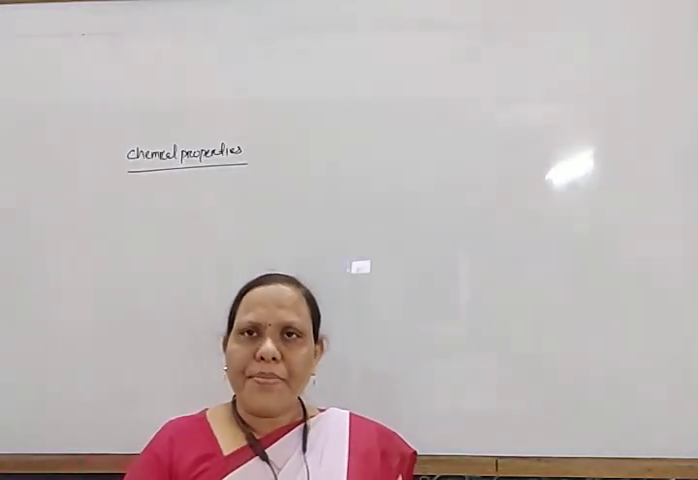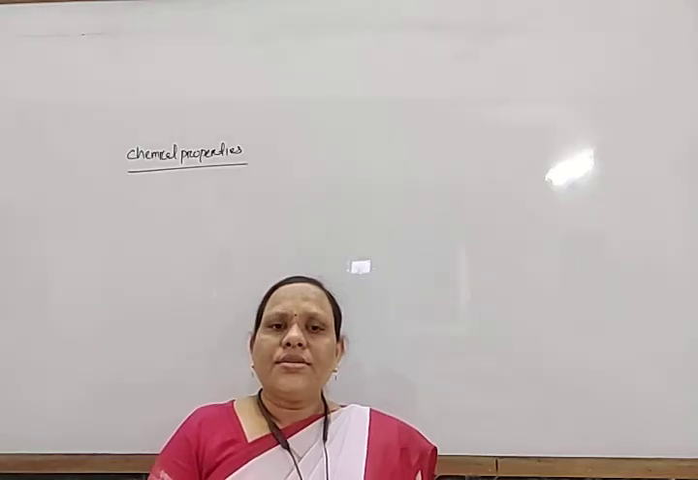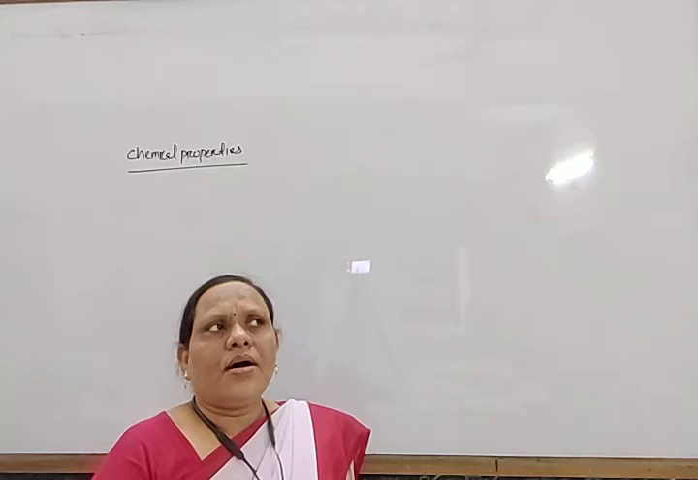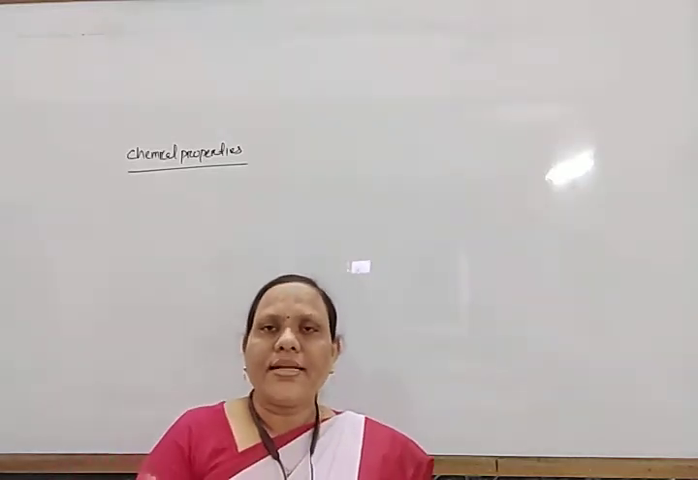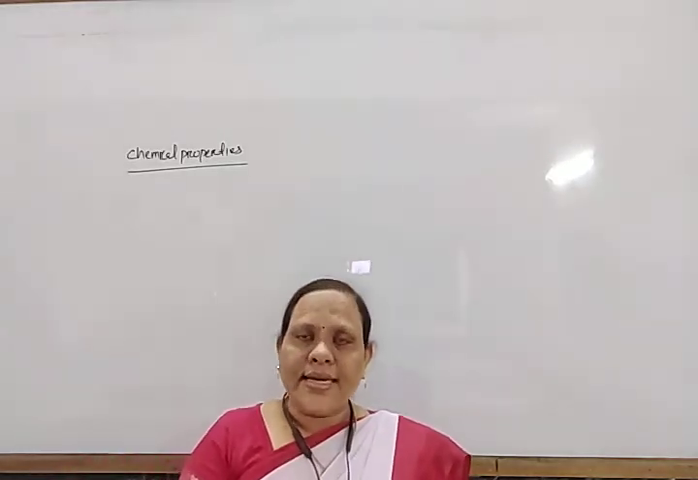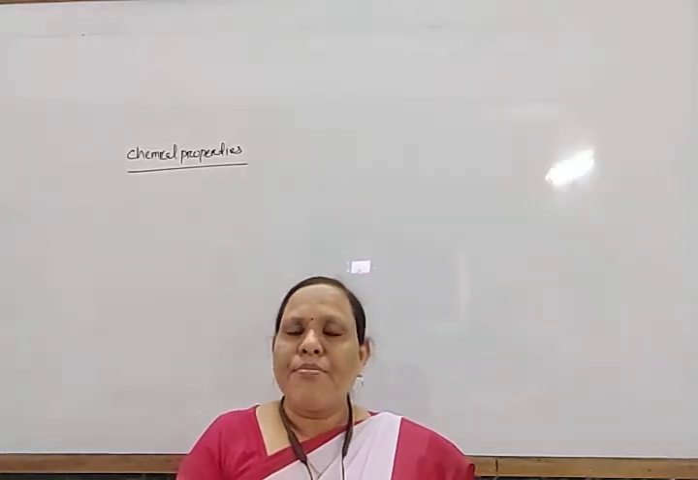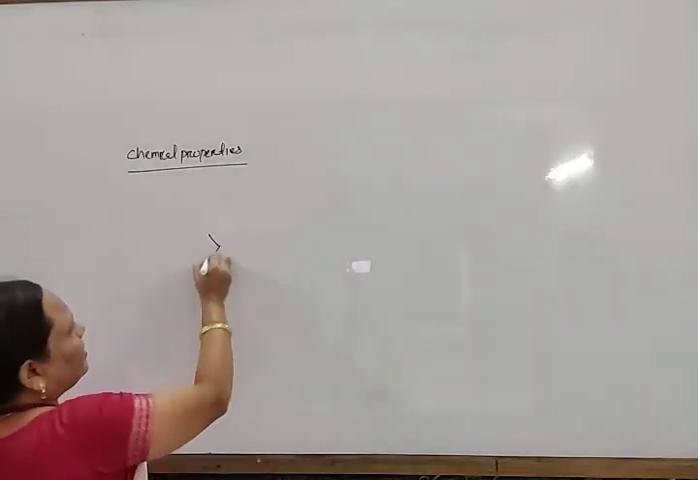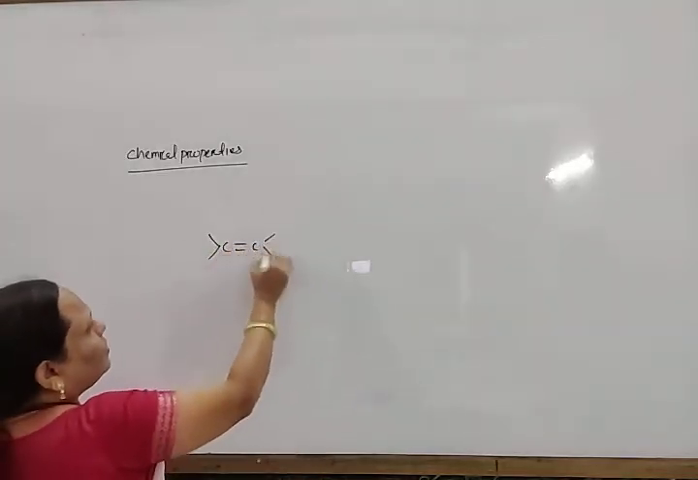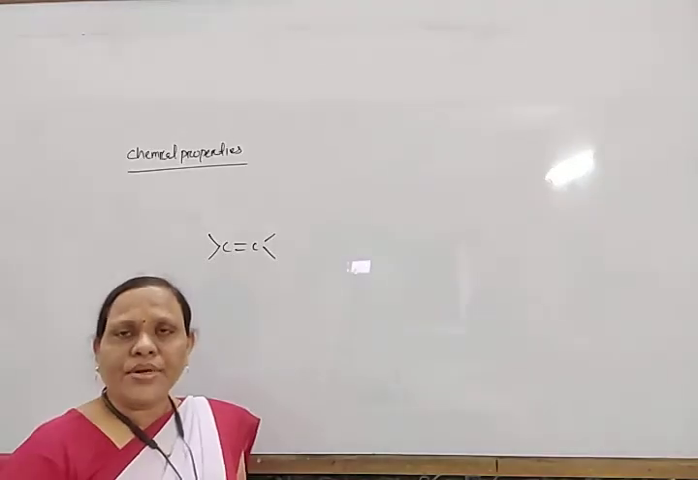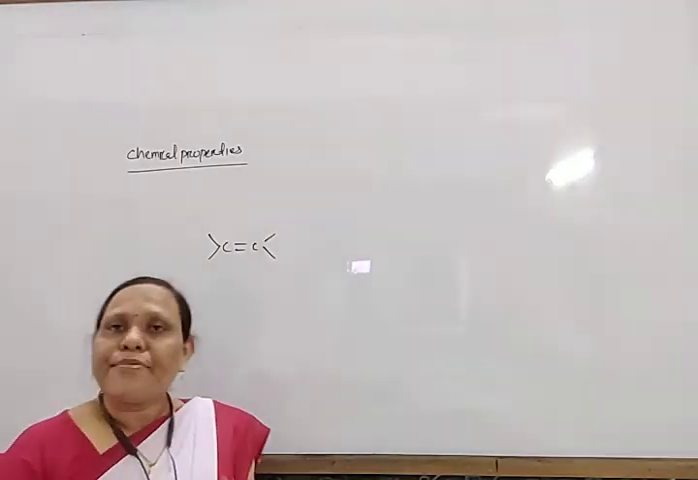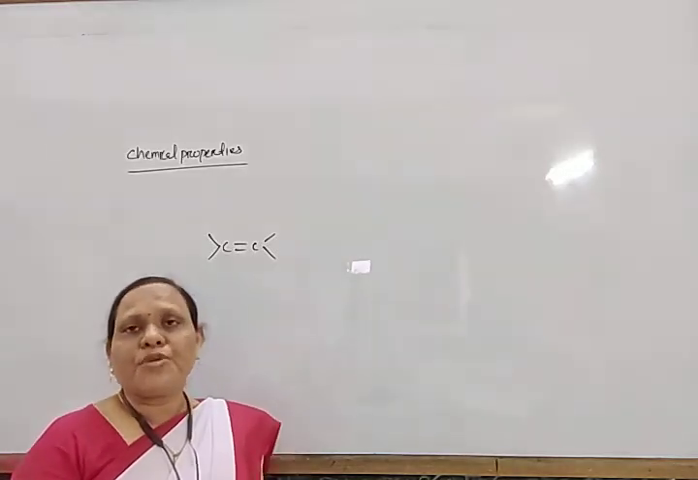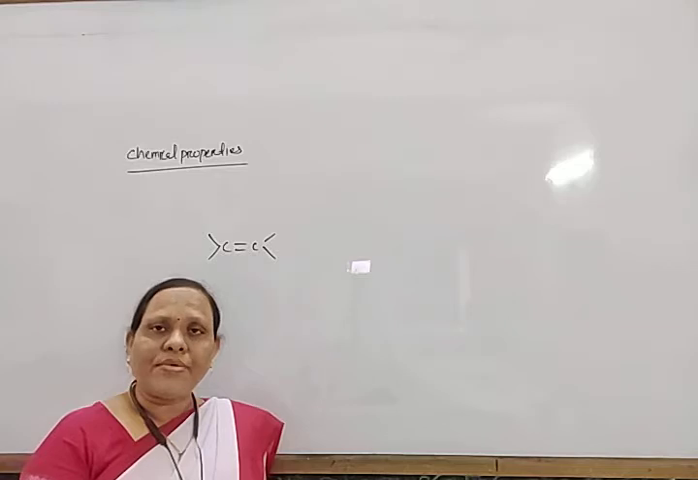Next, chemical properties. Generally, alkenes are more reactive than alkanes. In alkanes there is a carbon-carbon single bond, but in alkenes there is a carbon-carbon double bond. This double bond consists of a sigma bond and a pi bond, and the pi bond is a weaker bond, so bond breaking takes place easily.